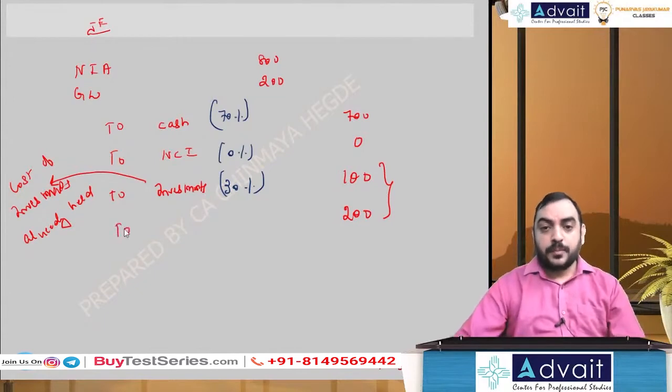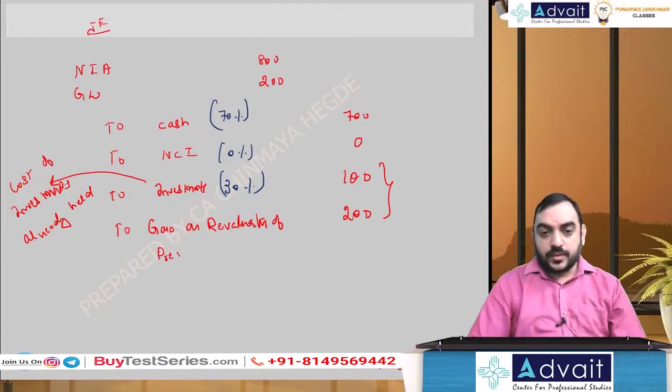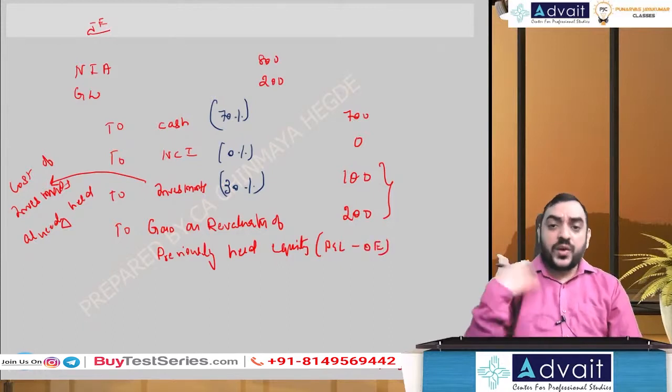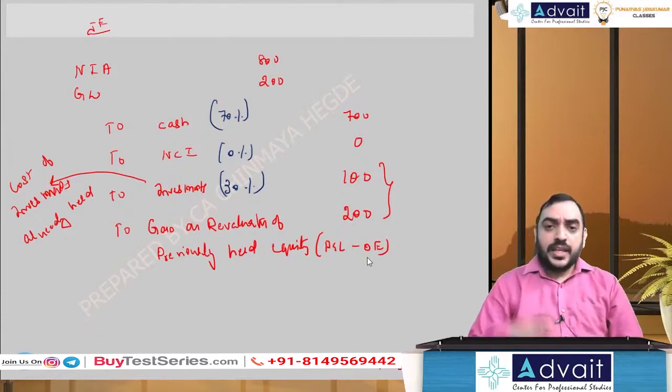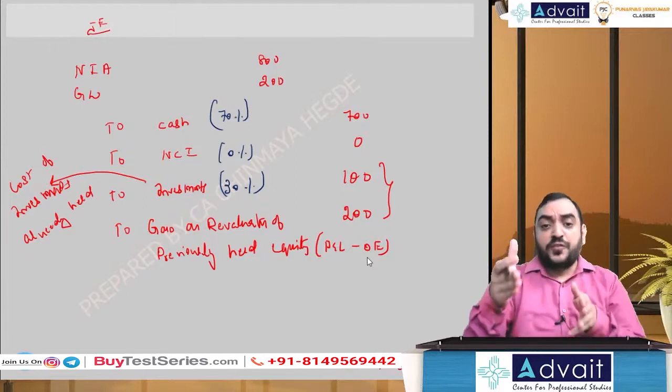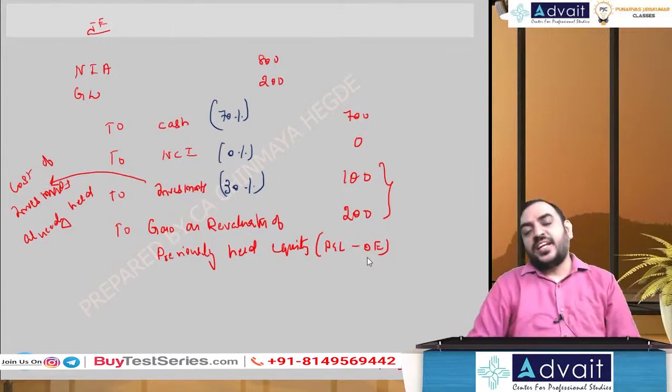So to P&L or other equity you can say. So to gain on revaluation of previously held equity. Effectively it goes to P&L. That is ultimately go to other equity. So when an entity already has a previously held equity, it should be revalued at fair value, and fair value is relevant for goodwill determination. The difference between cost and fair value, you take it to P&L or other equity.